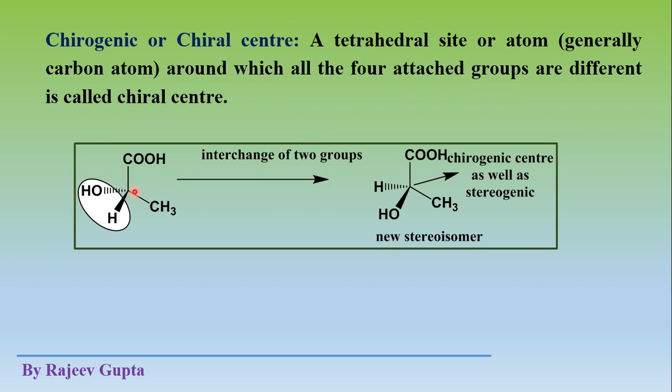Interchanging any two groups an odd number of times, or one time, gives a new stereoisomer, or its enantiomer. So this is a chiral center and also a stereogenic center.